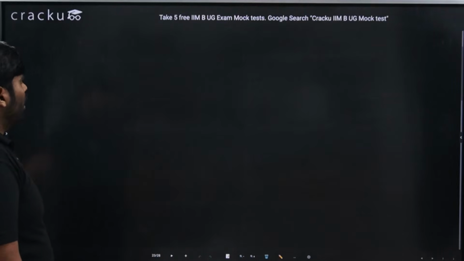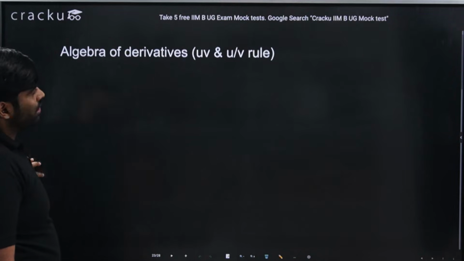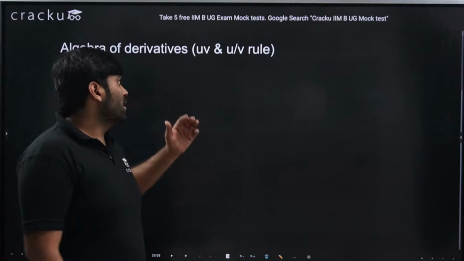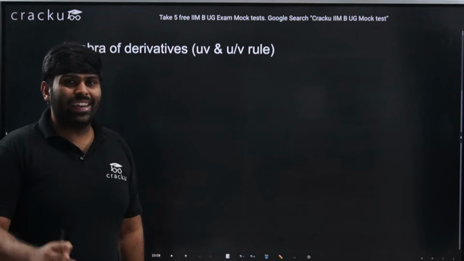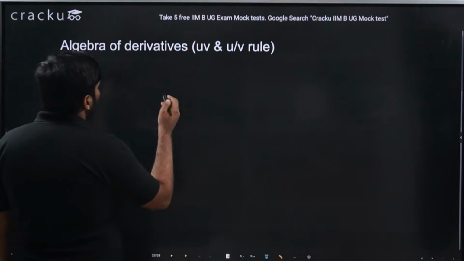UV and U by V rule. I think we are at 5 already, but please do hold for 10 to 15 minutes. We will finish our today's agenda where we do this UV rule and U by V rule and take 1-2 questions, and then we can wind it up. So what is this UV rule and U by V rule?